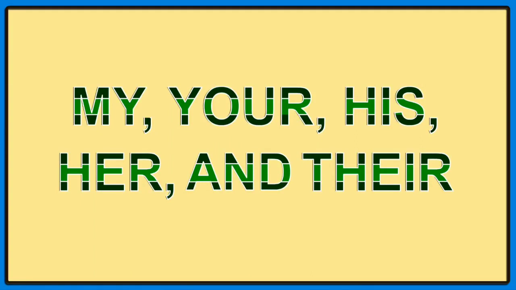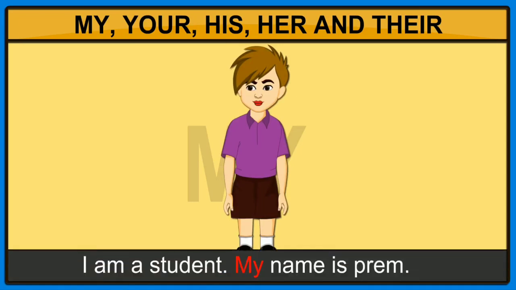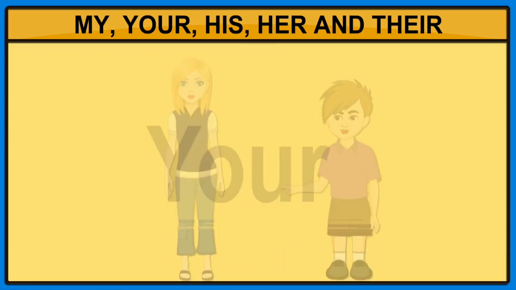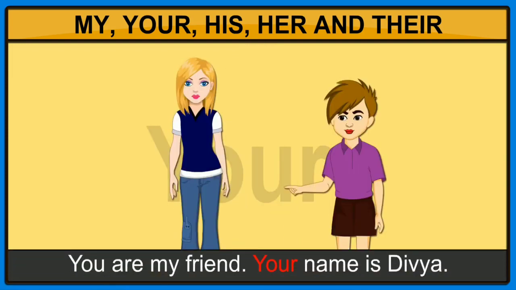My, your, his, her and their. I'm a student. My name is Prem. You are my friend.